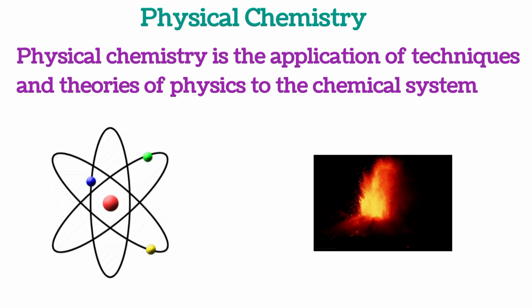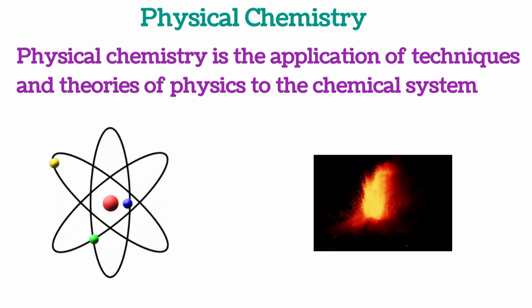There are so many areas that are found under physical chemistry. For example, under thermochemistry, we are going to look at exothermic and endothermic reactions, and so many other things. So physical chemistry is one of the difficult areas of chemistry that students usually have challenges with, because it is the area of chemistry that encompasses the knowledge of physics and chemistry at the same time.